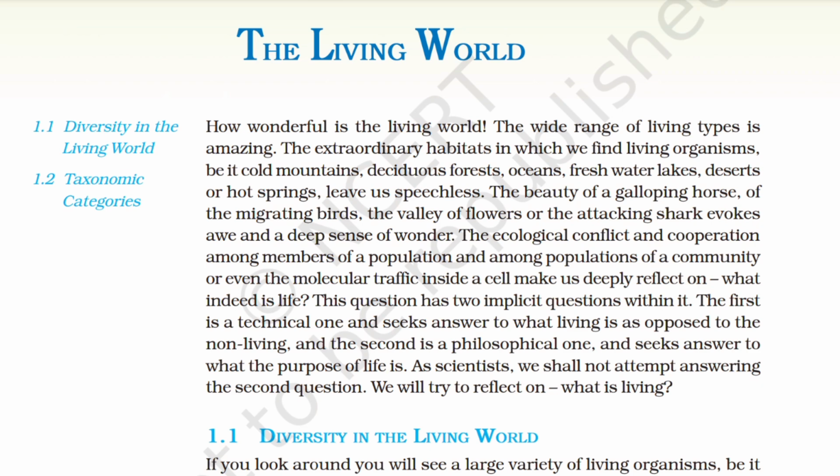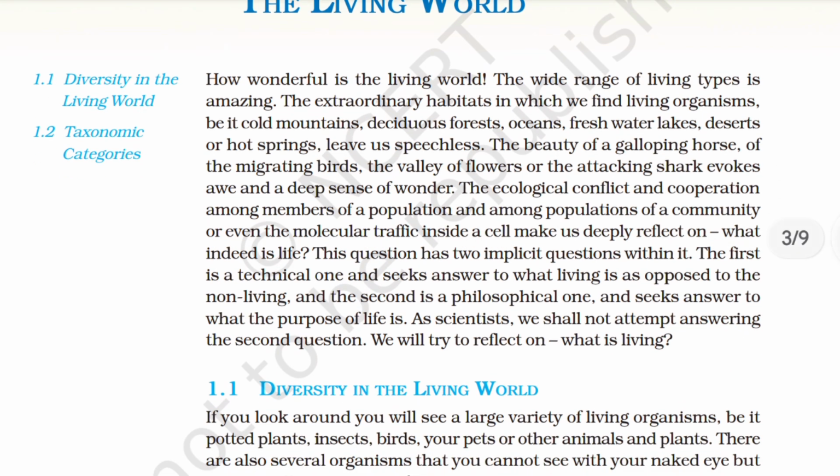The beauty of a galloping horse, of the migrating birds, the valley of flowers, or the attacking shark evokes awe and a deep sense of wonder. The ecological conflict and cooperation among members of a population and among populations of a community, or even the molecular traffic inside a cell, make us deeply reflect on what indeed is life.